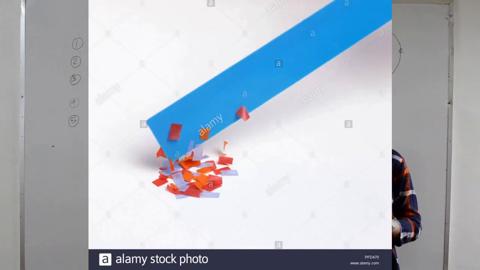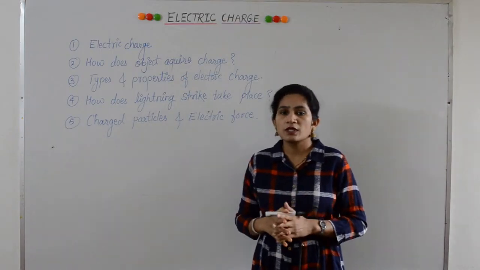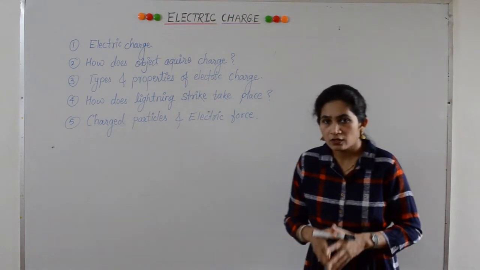I am sure you have done an activity in which you rub a plastic ruler on your hair and then the ruler can attract small pieces of paper. This is because after rubbing, the ruler becomes electrically charged.